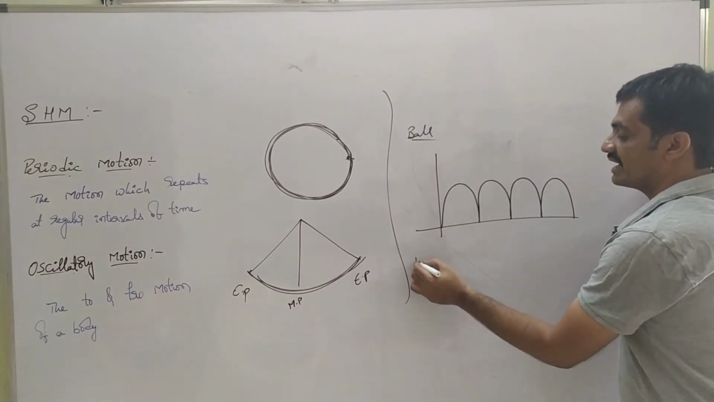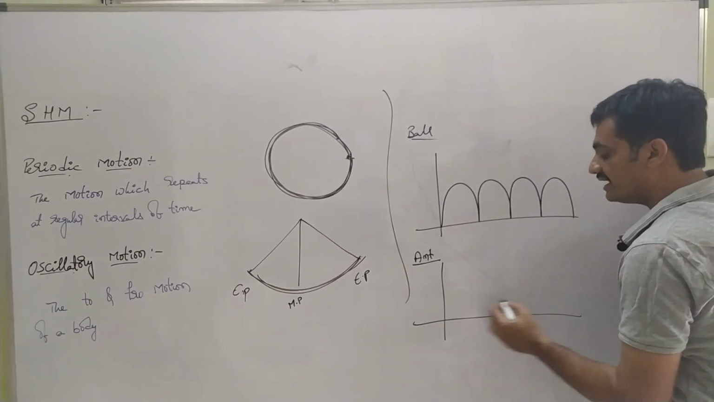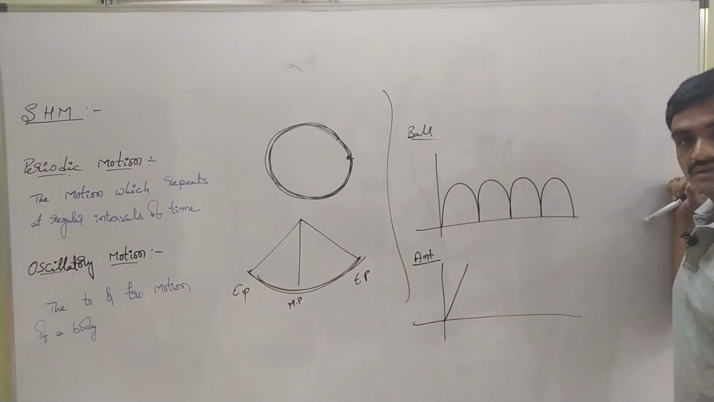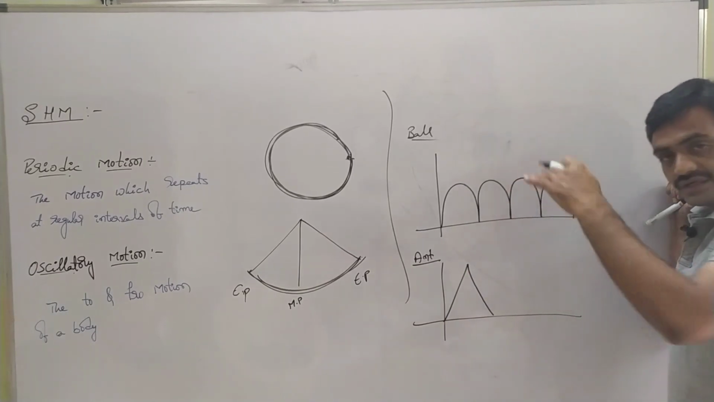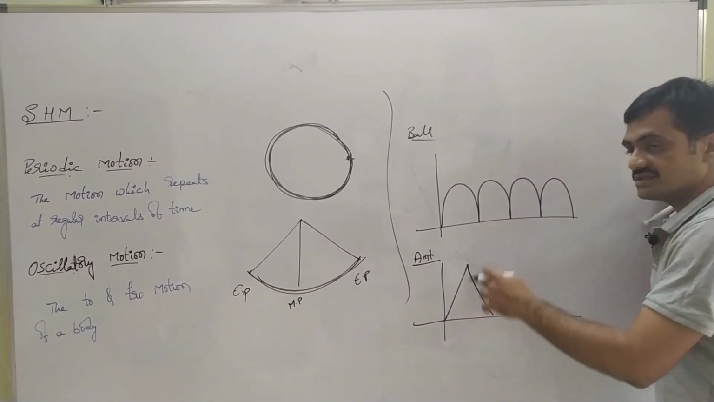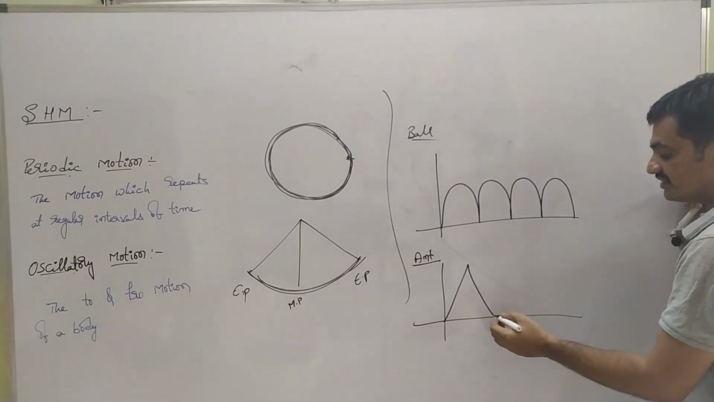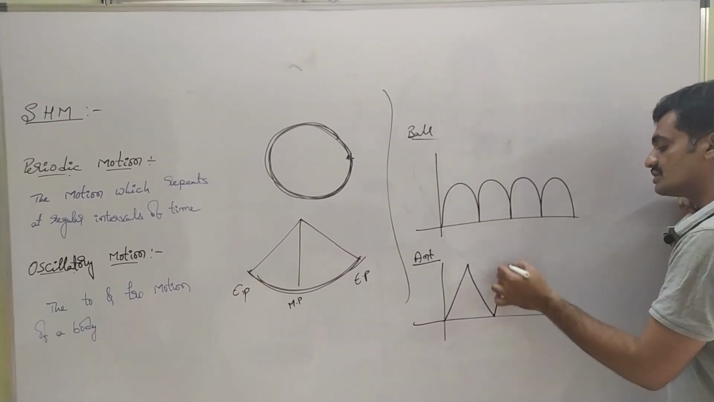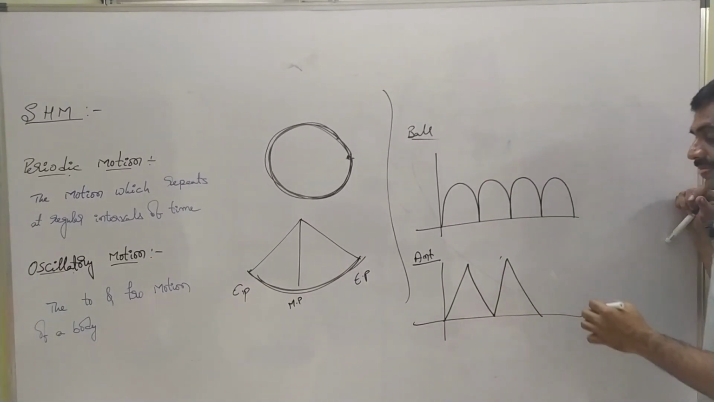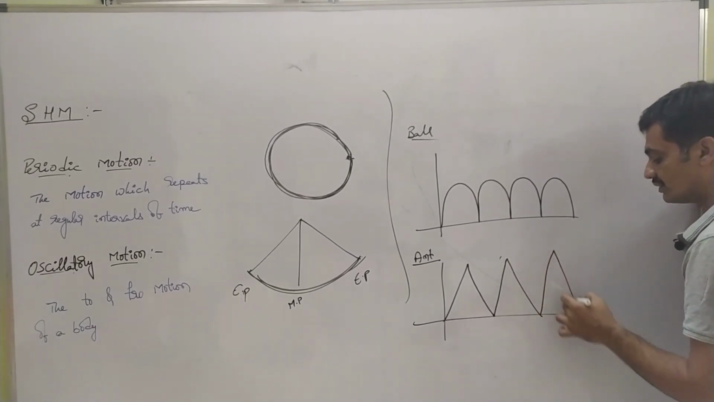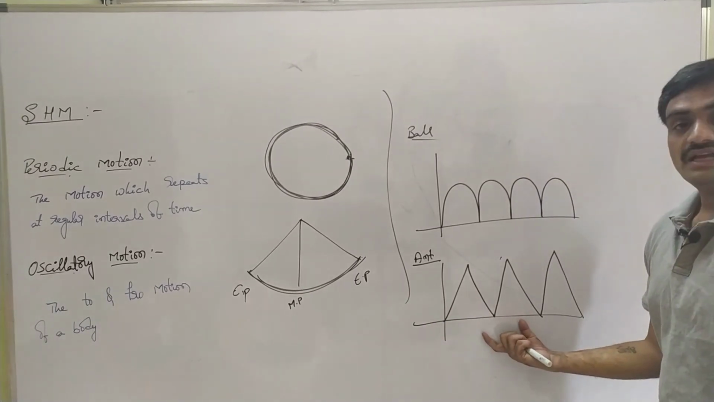Whereas if we consider an ant crawling in the upward direction, and again it is falling down, then this line represents the falling of the ant. As it climbs up, again it falls down. Again it tries to climb up, and after climbing some distance it falls back. In this way we can represent this SHM.